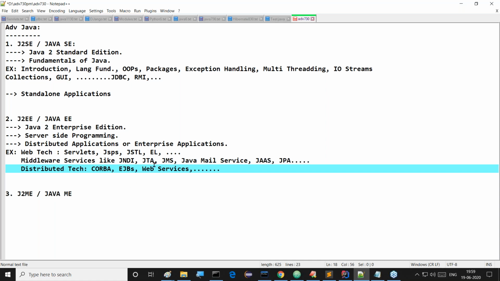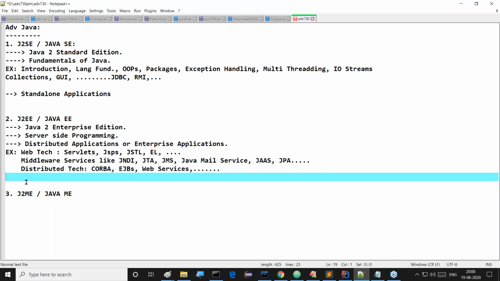Right, so now JPA also exists, no problem. JPA, Java Persistence API, is a part of this J2EE only. This is also a middleware service. We can observe this clearly: CORBA and EJBs and web services and so on. All these things come under distributed technologies. Right, sir. So the next point I'm telling you.